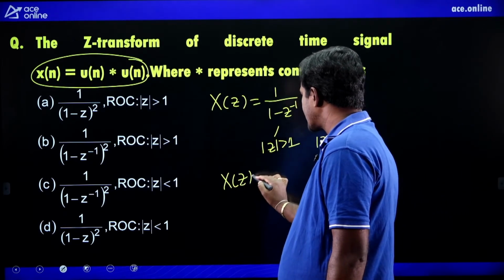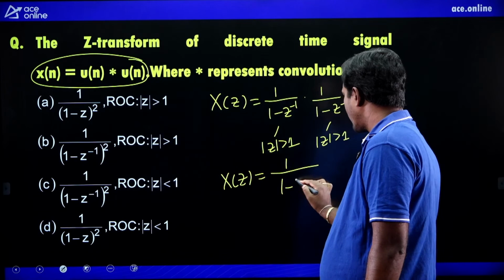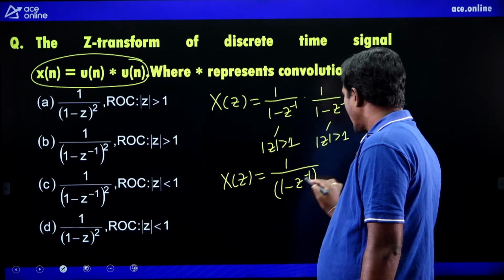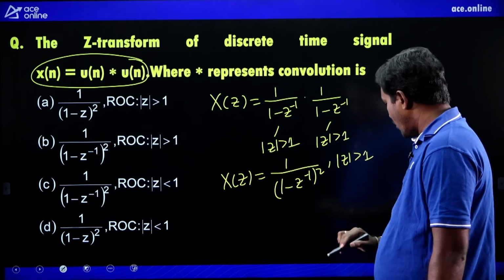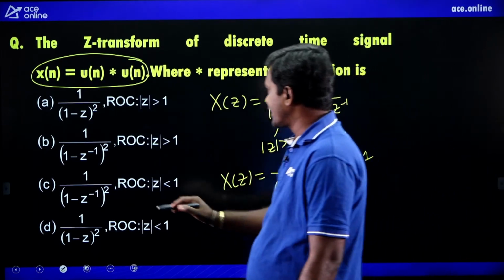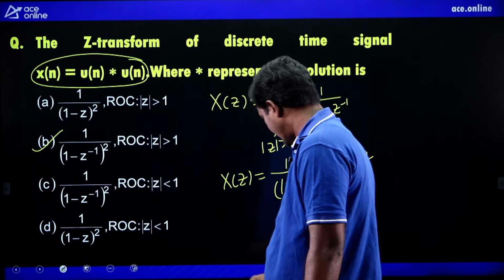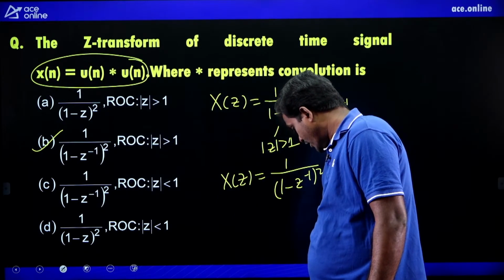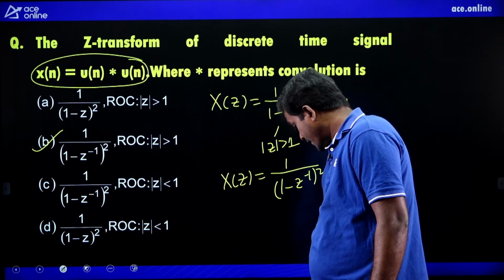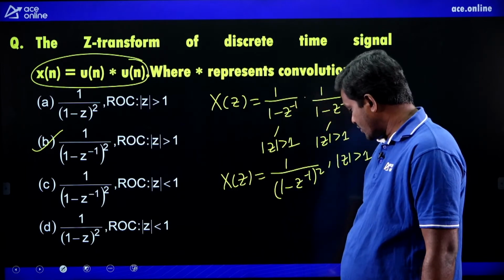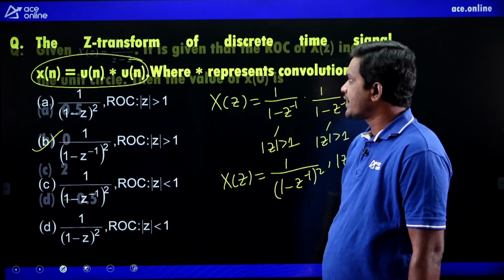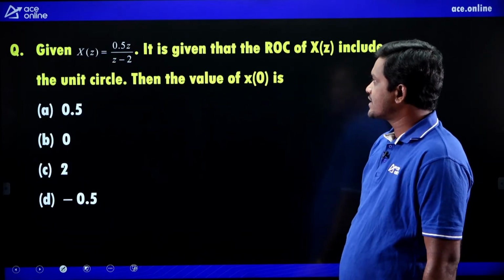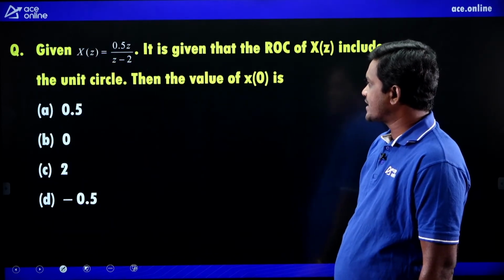So what is the answer? 1 divided by 1 minus z inverse whole square, and the ROC becomes the intersection of these two, mod z greater than 1. B is the right option. You have given the correct option. 1 by 1 minus z inverse whole square, and the ROC is mod z greater than 1. Correct.